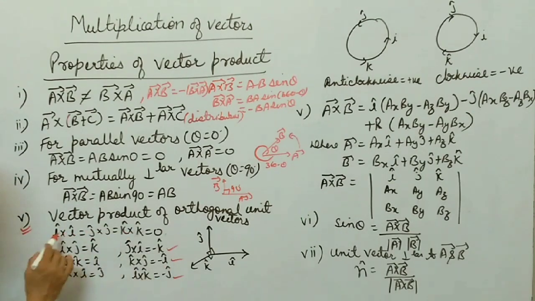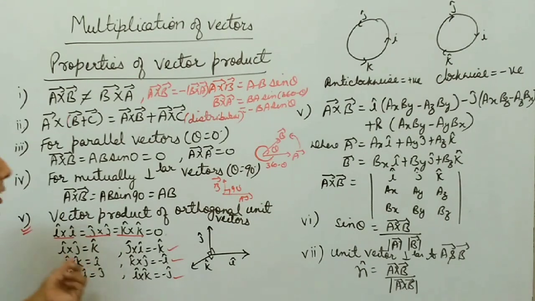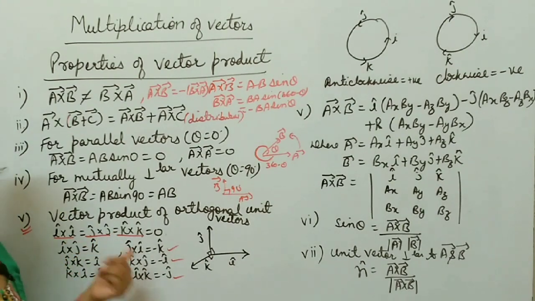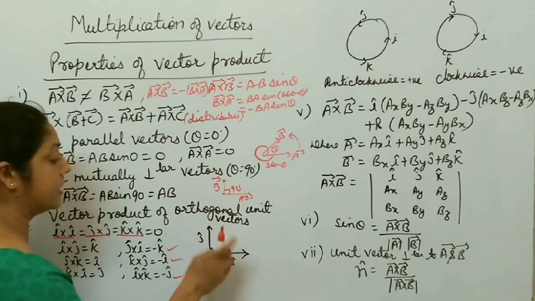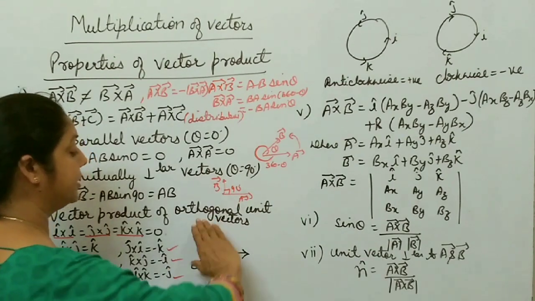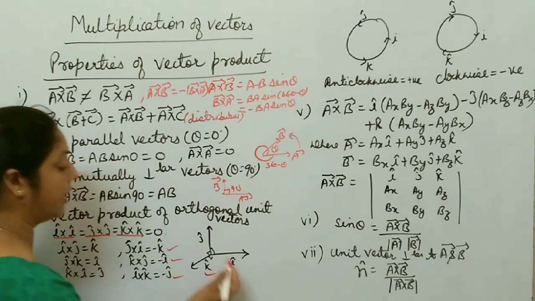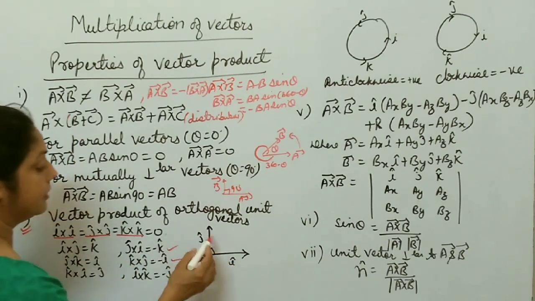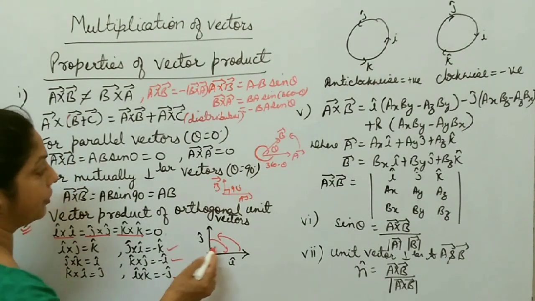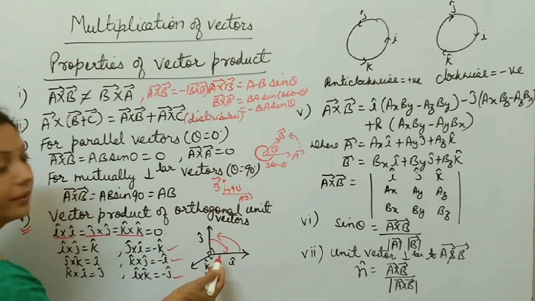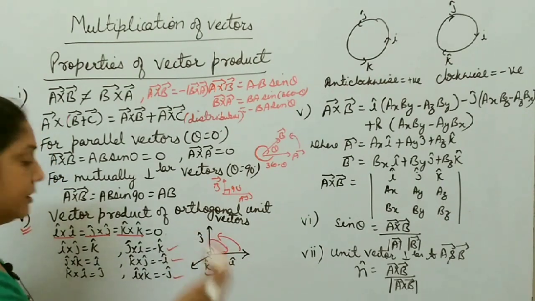But for similar orthogonal unit vectors, I cross I, J cross J and K cross K are equal to 0. In case of dot product, I dot I, J dot J, K dot K equal to 1, but here it is 0. For mutually perpendicular vectors, I cross J, I is along this one, J is along this one. You just curl your fingers from I to J, it is along the K direction. So I cross J is K, but J cross I is equal to minus K. For clockwise direction, you always take a negative sign. For anti-clockwise, you take a positive sign.